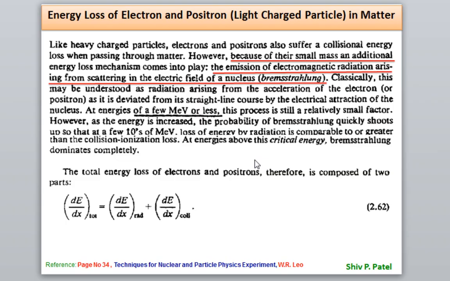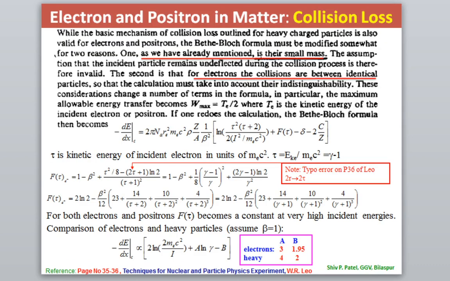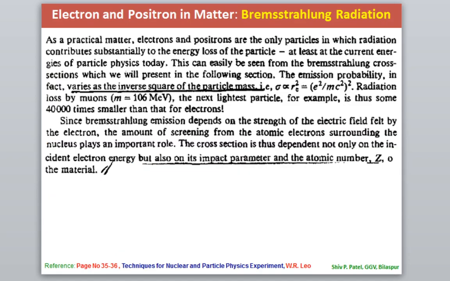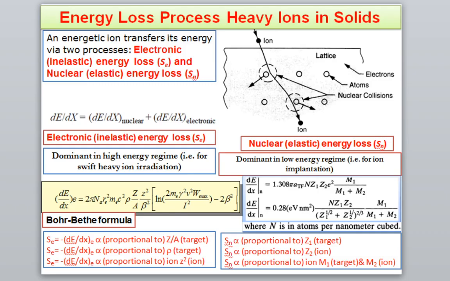Then we have discussed the heavy ions. Let's say we have light charged particles like electron and positron. Obviously the mechanism will be different. Then I have discussed that we have to consider the radiation loss, that is because of the Bremsstrahlung and collision. Collision we have earlier. It means this Bethe-Bloch formula we have to modify. So I have modified the Bethe-Bloch formula. You only need to understand the Bremsstrahlung.